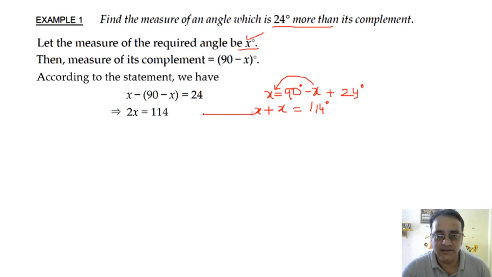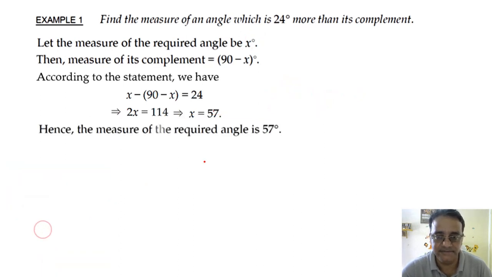Okay, then you will get 2x is equal to 114 degrees. So what is the value of x? 57. 57 degrees, right? Any doubt in this question? Hence the measure of the required angle is 57 degrees.